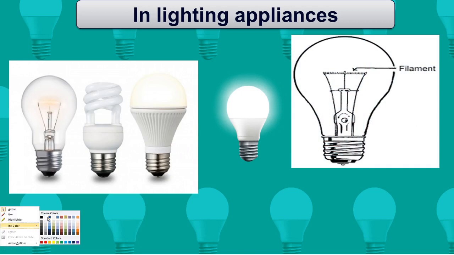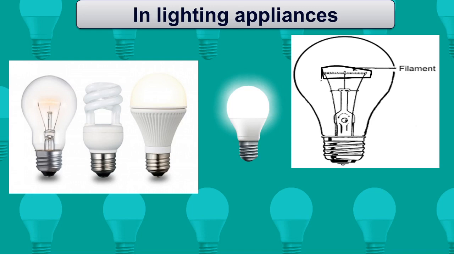Now we will discuss some things related to this filament bulb. First is which material this filament is made of. There is doubt. Some people are saying it's made of tungsten.